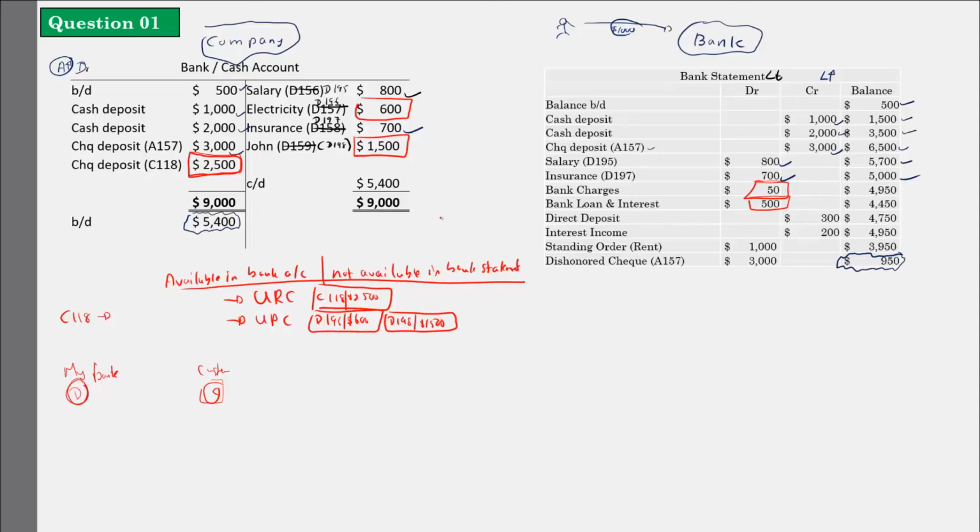He took my bank account details and he deposited the money, the customer. So if he deposited the money, how will I know? He should inform me, right? So that 300 he deposited, it is there in the bank statement, but it is not there in my accounts. So these things I have to adjust for my account, right?